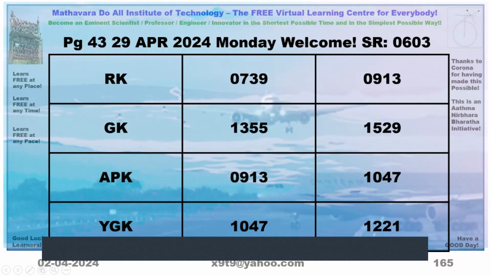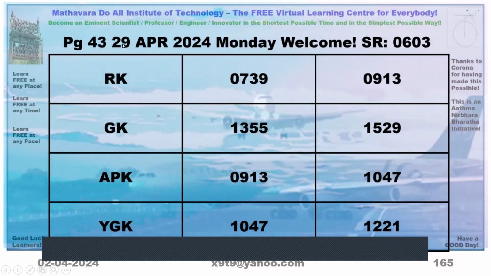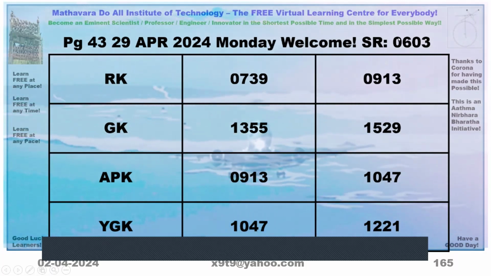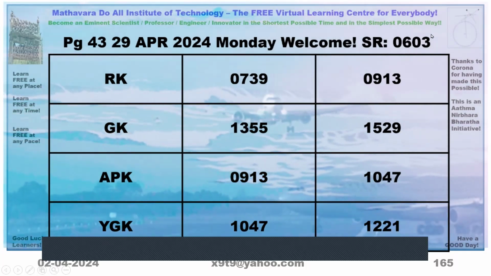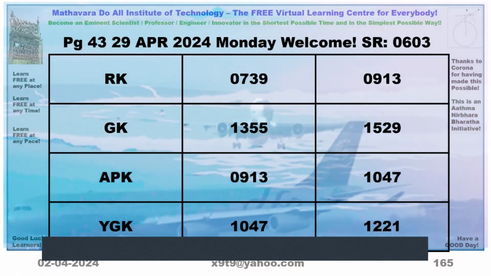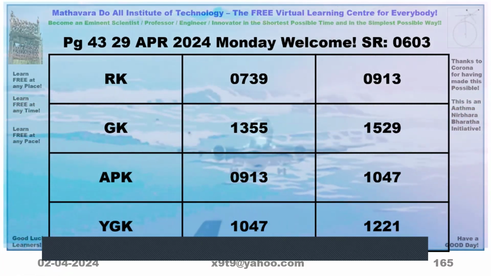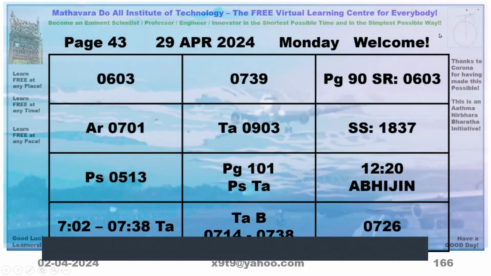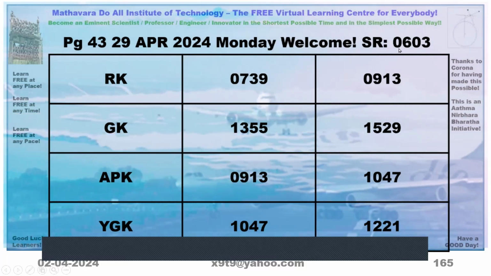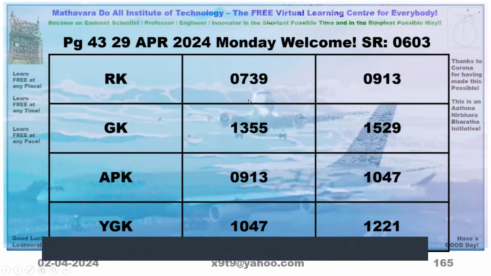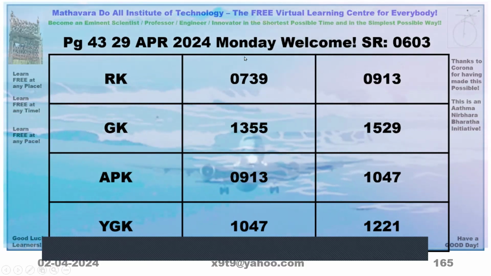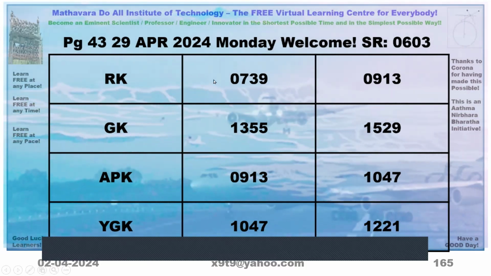So sunrise for this 29th April is morning 6:03 a.m. So in astrology, day starts after sunrise. So from 6:04 before 7:39, we can try to see whether we can find a muhurta.